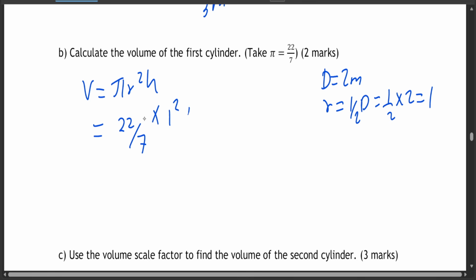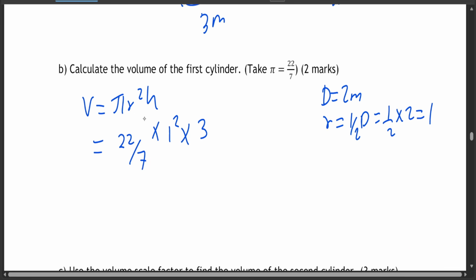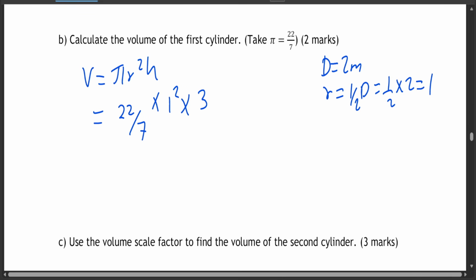So times 1 squared times your height, which is 3. So 22/7 times 1 squared times 3 is going to give us 66/7. That is the answer.